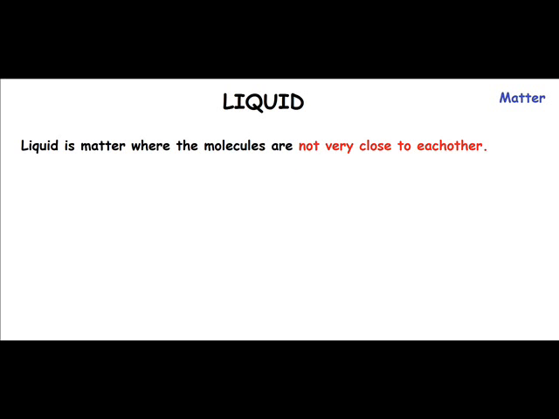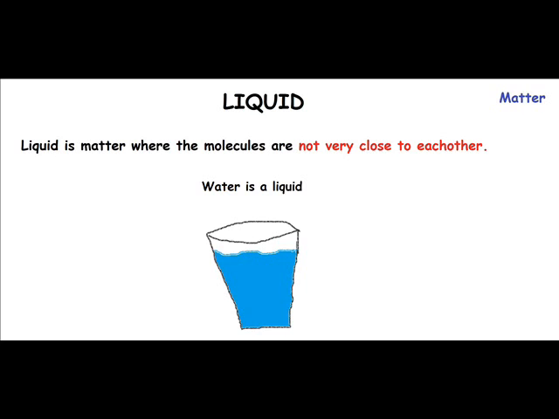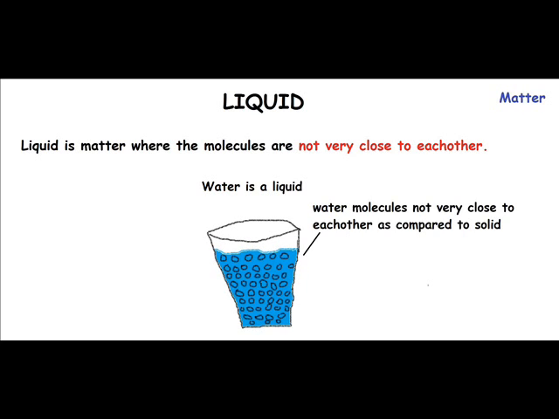Now let's study about the next state of matter, which is liquid. Liquid is matter where the molecules are not very close to each other. Now to understand this, let's take the example of water. Water is made out of water molecules, where the molecules are not very close to each other, unlike a rock, where the molecules are very close to each other.